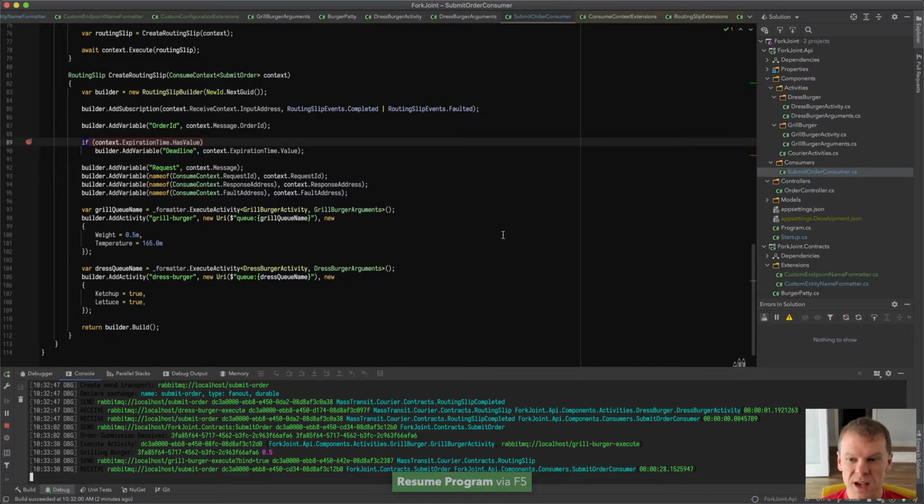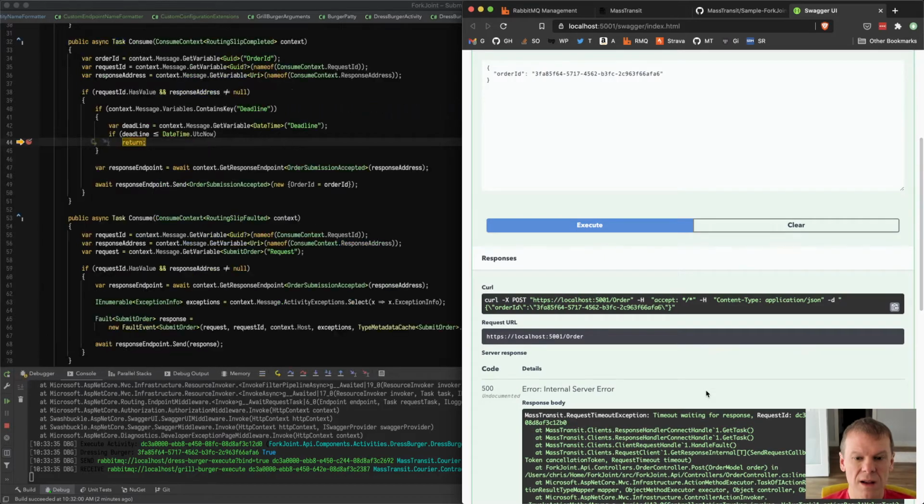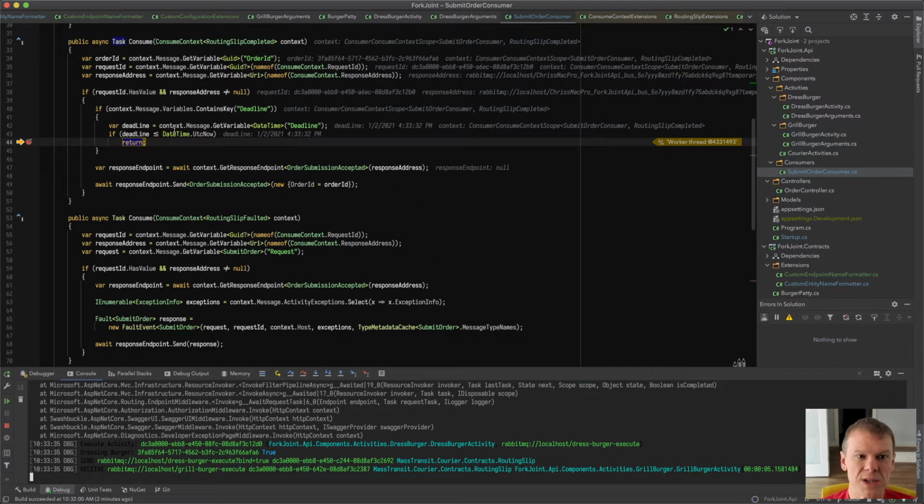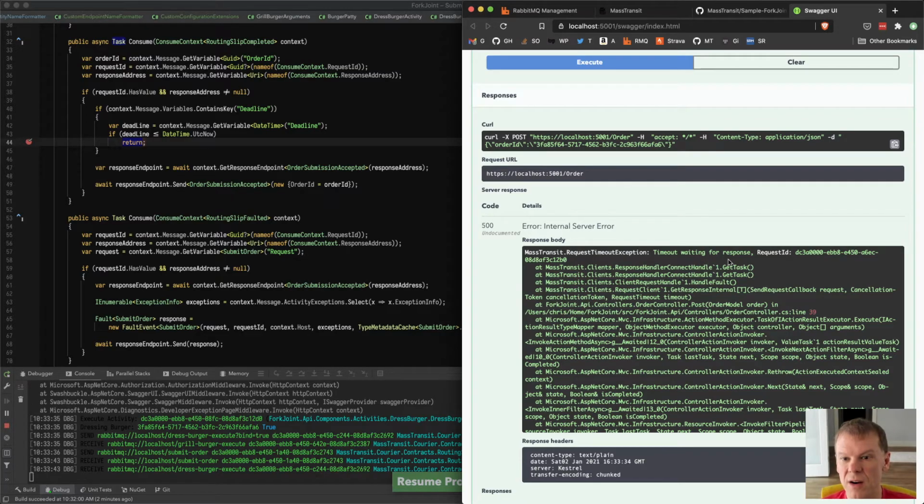And I think what we'll see is over in here, we will probably get an error. Yep. So we're going to return. We aren't going to send the response because we know that the deadline has passed. And if we go back to the UI, we get that 500 internal server error, timeout waiting for response. Now, that's an exception that we could handle in the controller to return something prettier. But for our case, we get to see the nice detailed error.